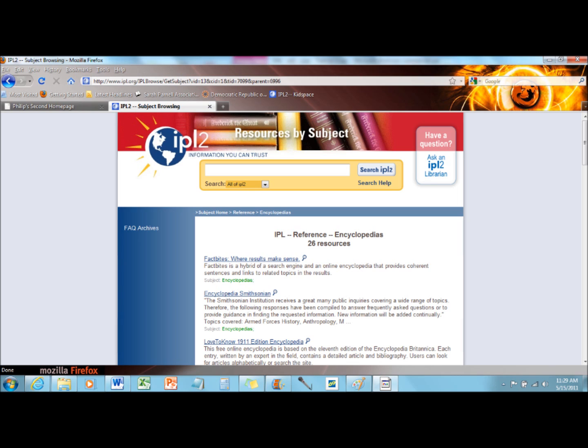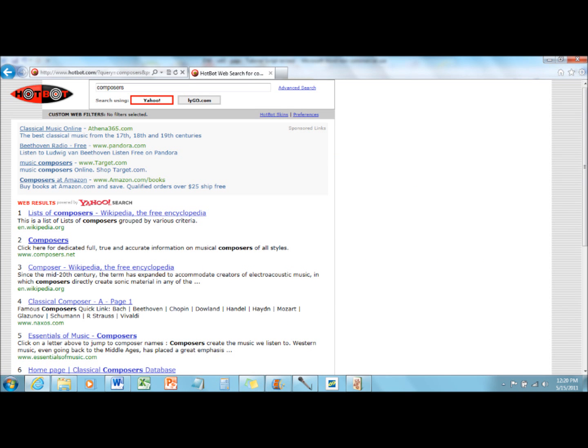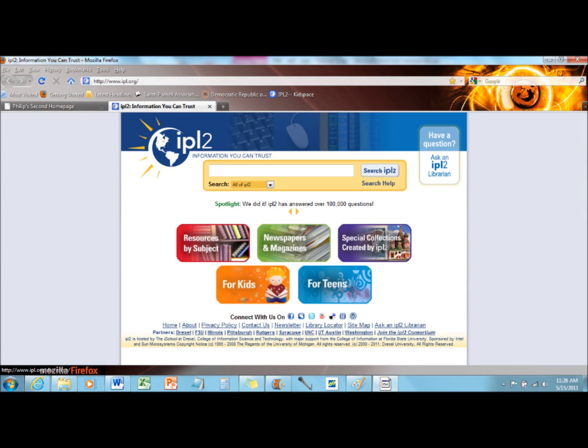What else can you find on the Encyclopedias page? Look around and do some exploring on your own. Remember, you can find an article on just about anything on the internet, but you won't know for sure that it's correct. The IPL2 strives to show people resources that are derived from credible documents that were uploaded by qualified experts in the field and that are clearly and logically organized for your convenience.